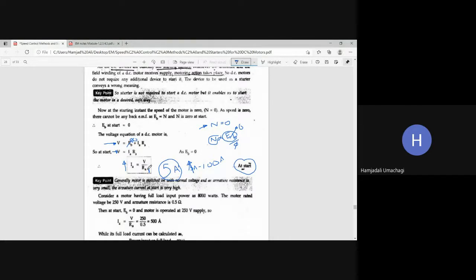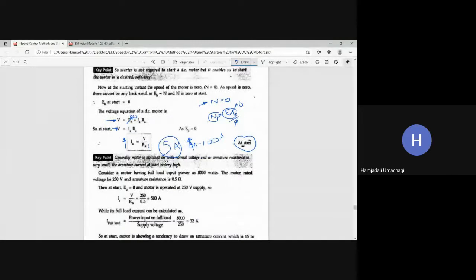If you keep the resistance there itself, then high resistance will cause high copper loss. The amount of voltage available to the motor is not sufficient, so the motor may not run. So only at the time of starting you add high resistance to the armature, and slowly, once the current is controlled, you remove or cut out the resistance, so that the motor will gradually start to pick up the speed.